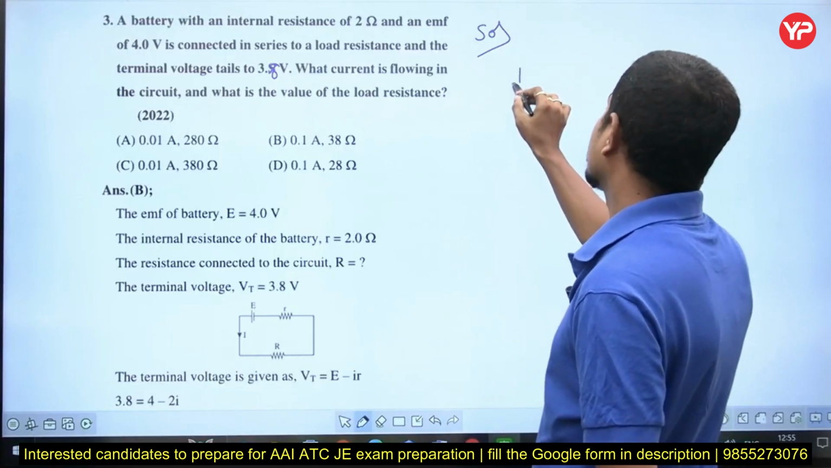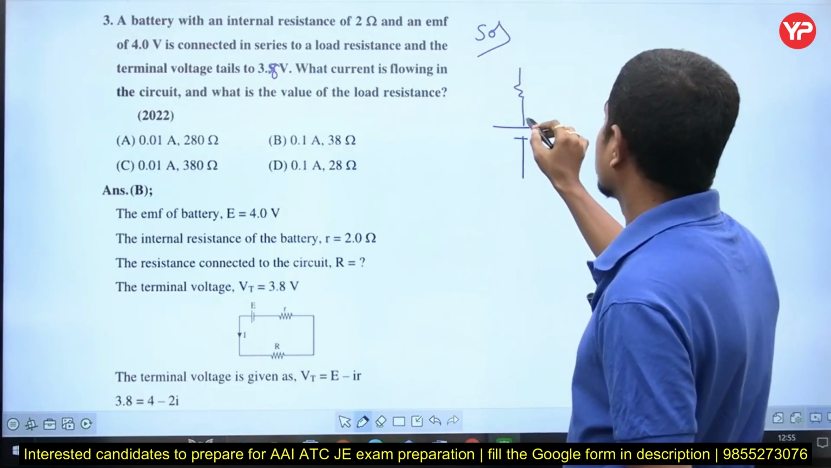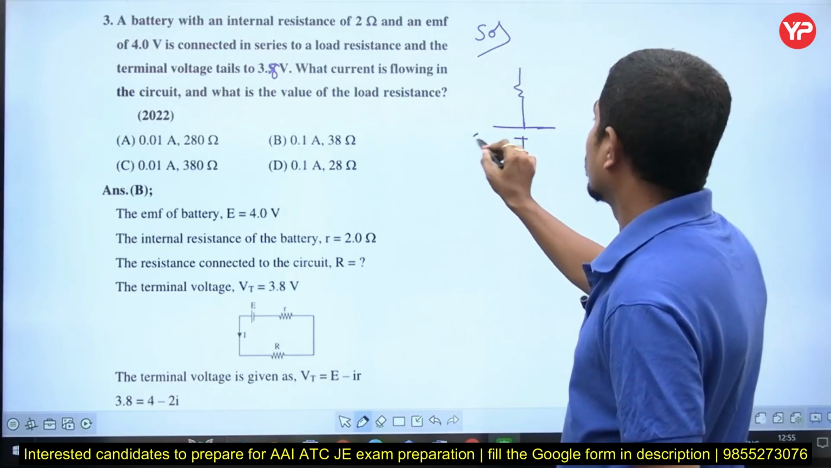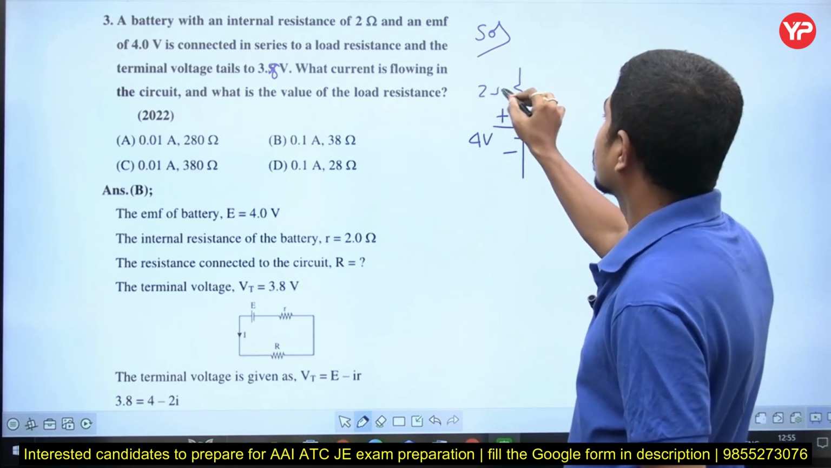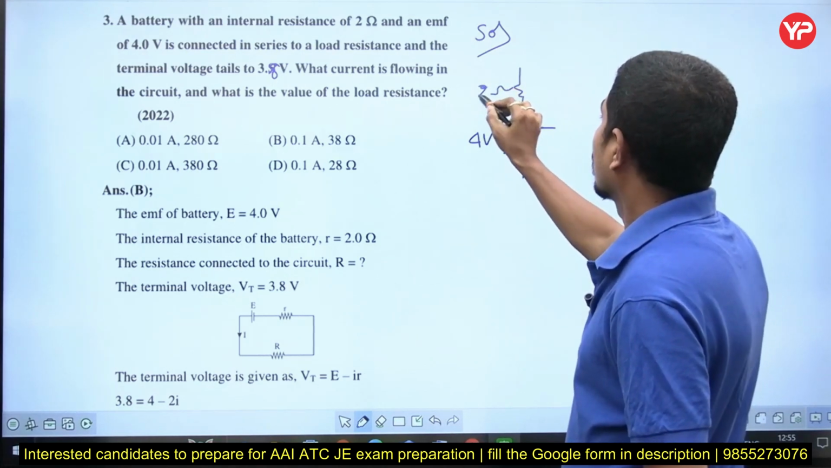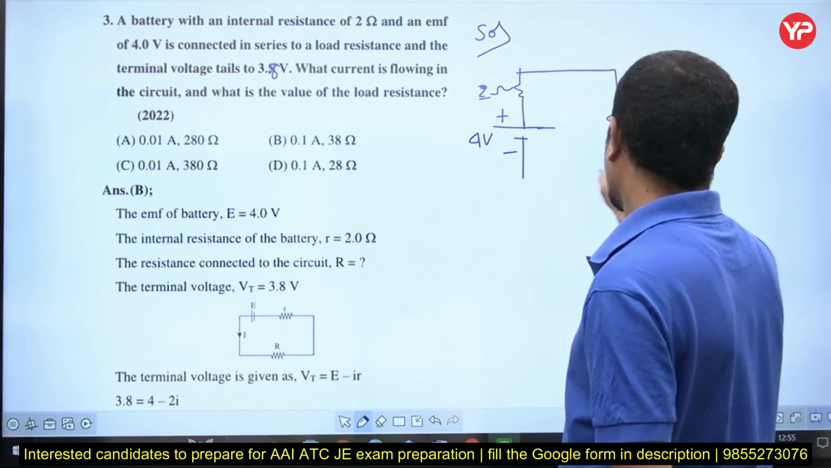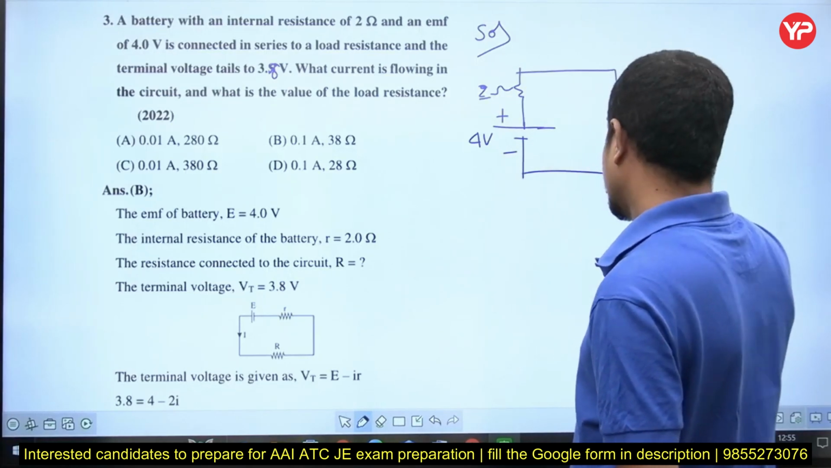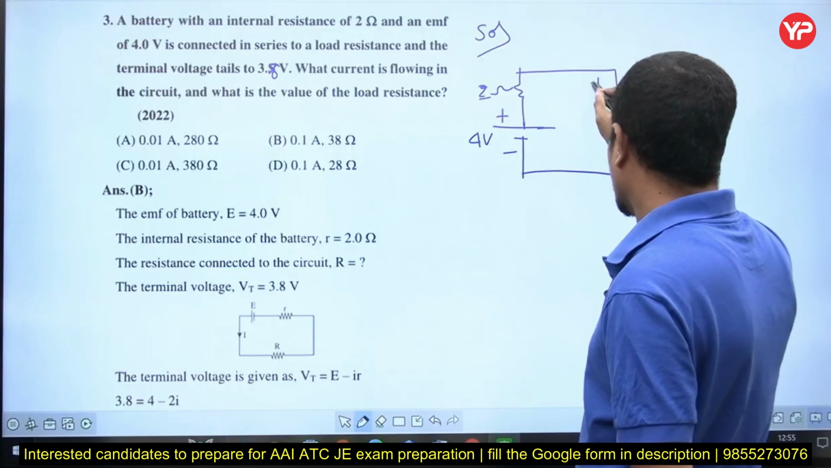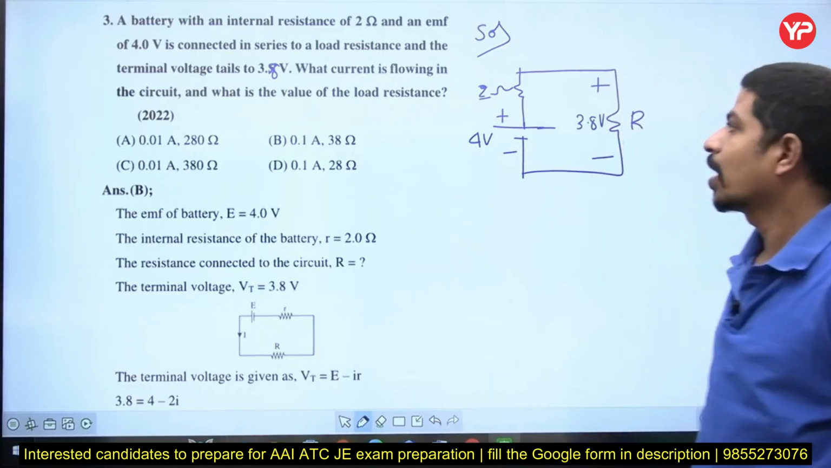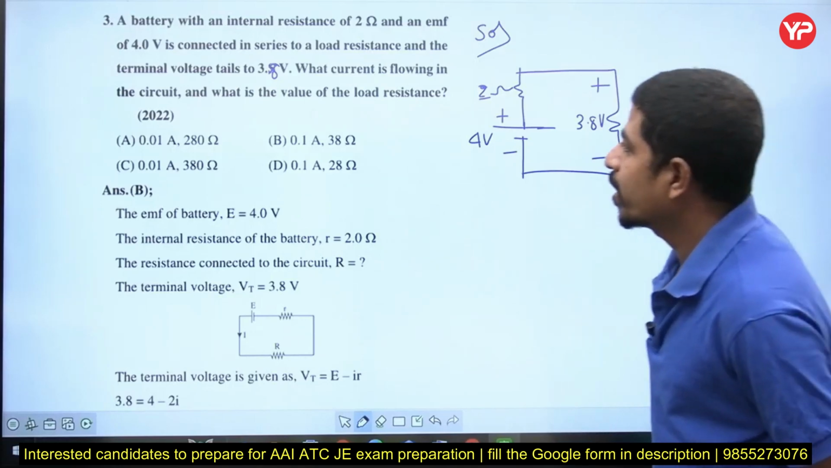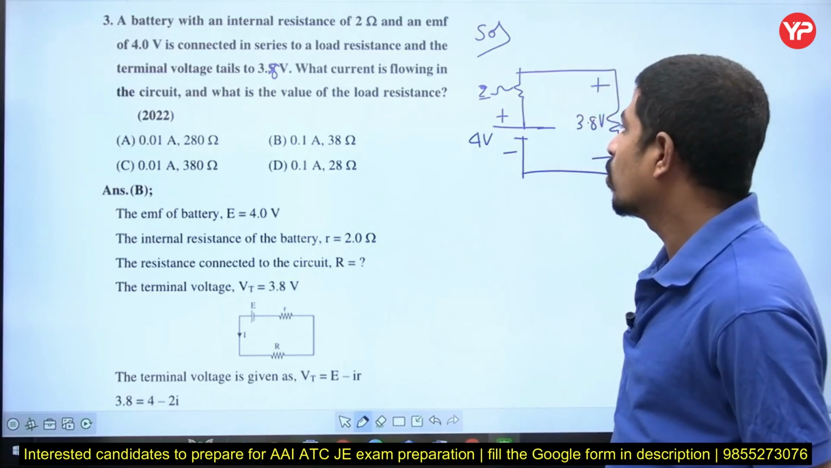What is saying? There is a battery of internal resistance. First of all, what is the battery voltage? Battery voltage is 4 volts. This is plus, this is minus. And what is internal resistance? 2 ohms. This is connected with a resistance. With a resistance, we don't know. Then this terminal voltage is becoming 3.8. He is saying, right? What is the current flowing in the circuit and the value of the load resistance?